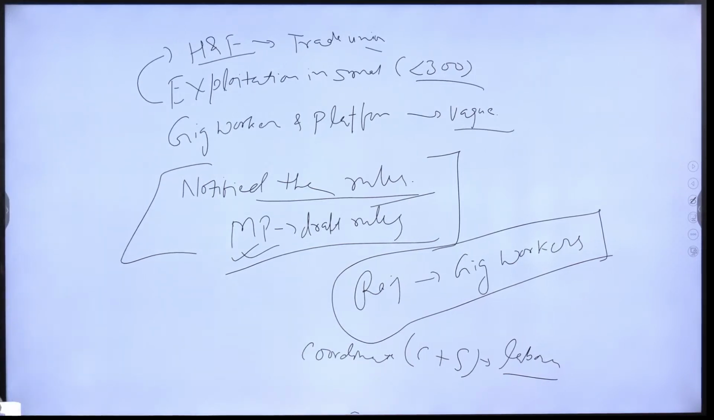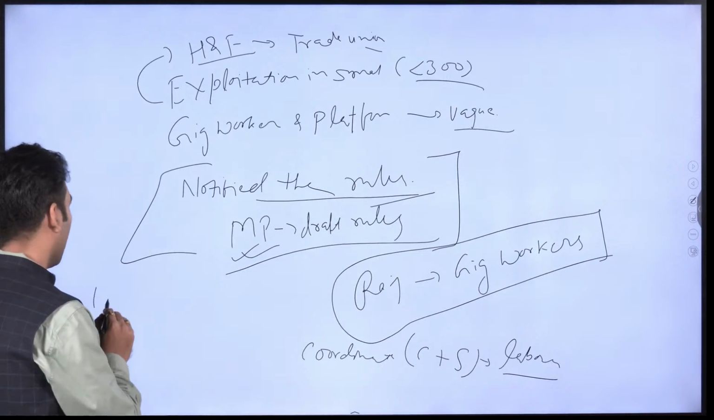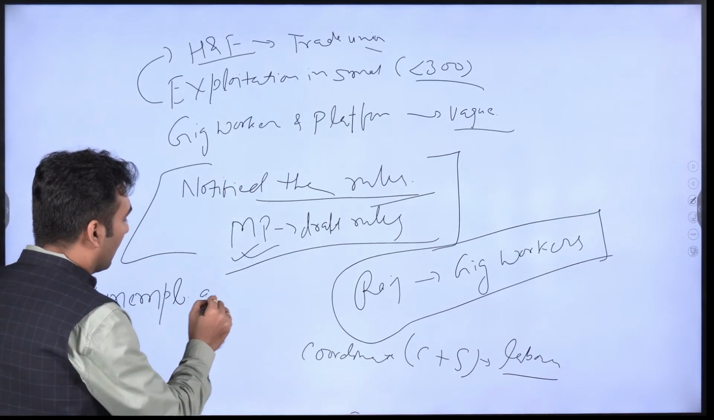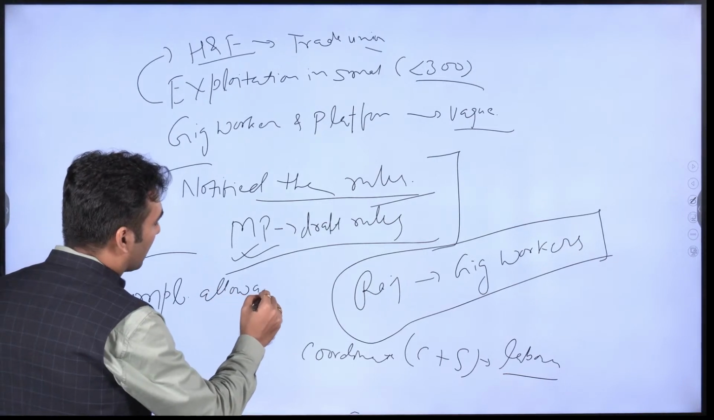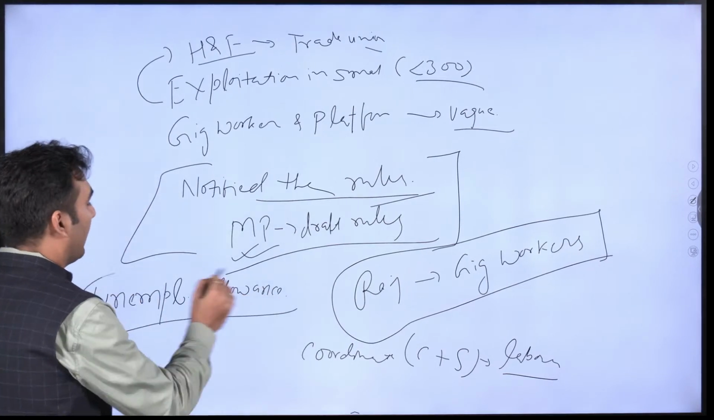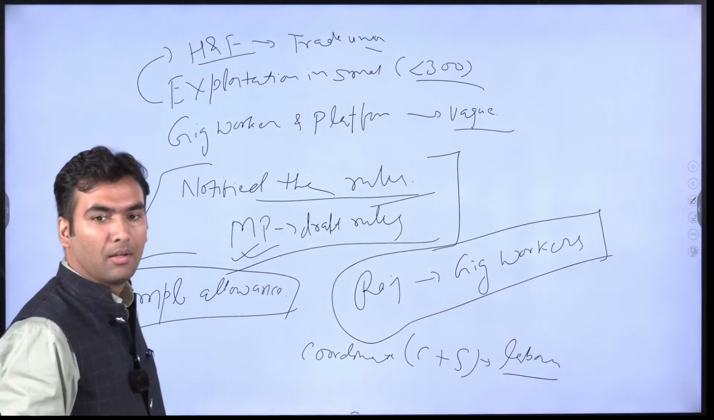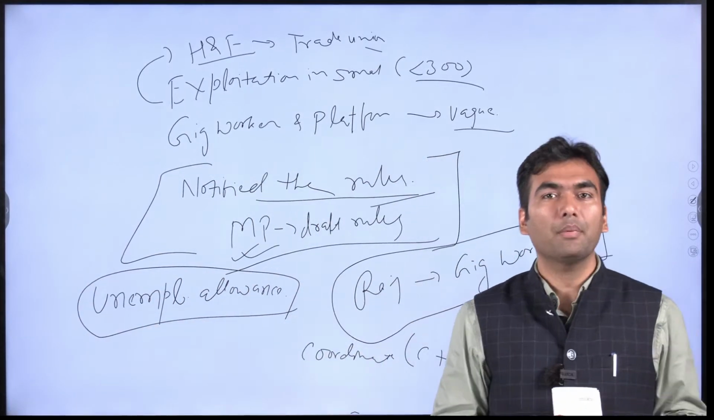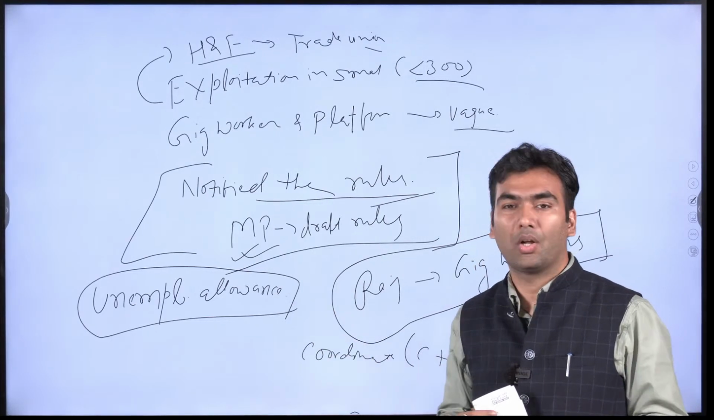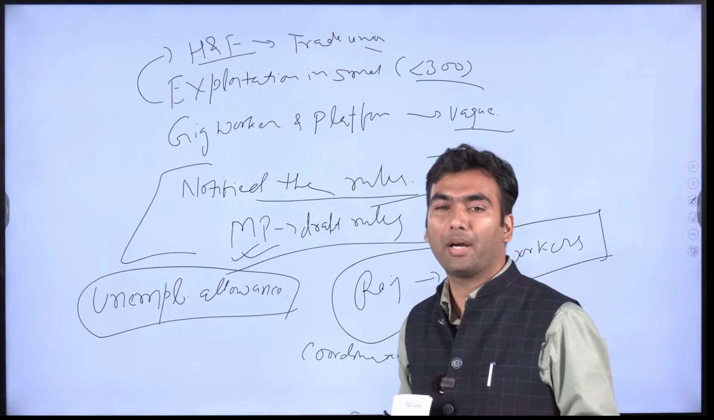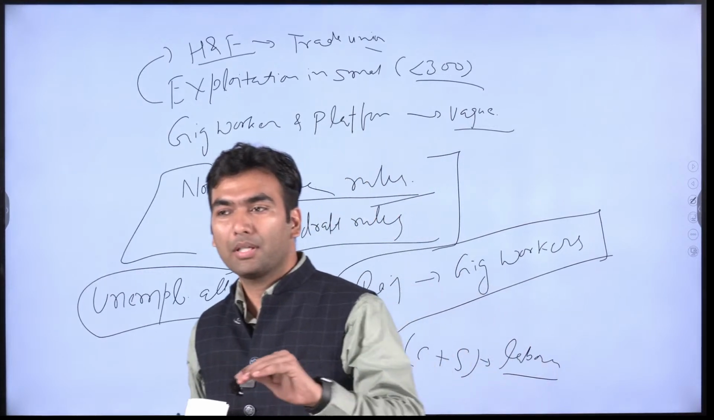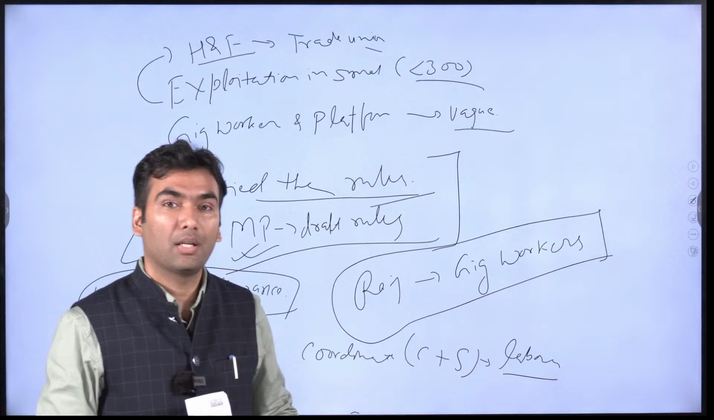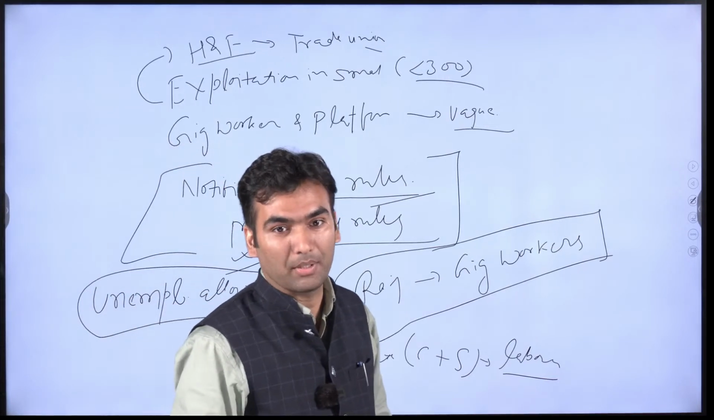You can also write that, see, there should be something like unemployment allowance. We copy the developed nations in hiring and firing, but the developed nations also provide unemployment allowance. If someone becomes unemployed in their country, government provides it for 3 months or 6 months. Countries like Norway provide 6 months of unemployment allowance if you lose a job over there.